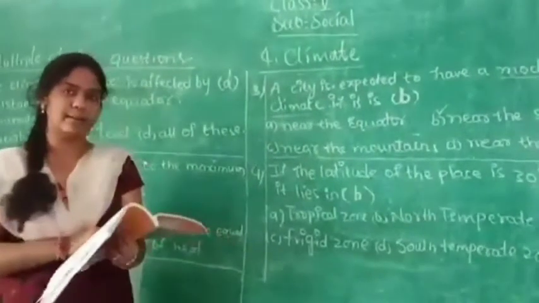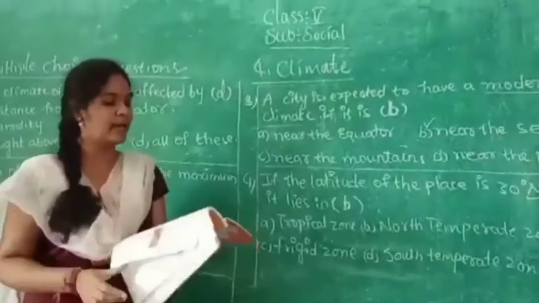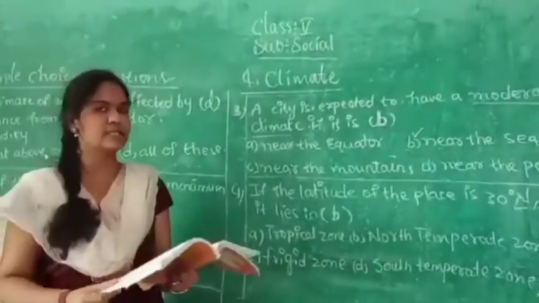So by this we have completed A bit in the last class only, B bit we completed, and multiple choice questions also completed. So the total lesson is completed. Next class I will start the fifth lesson. Thank you.